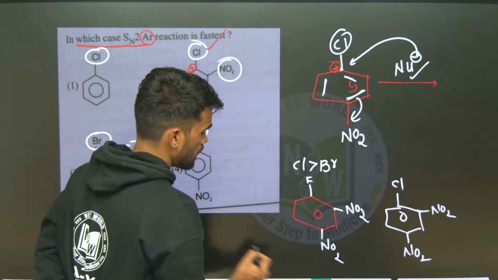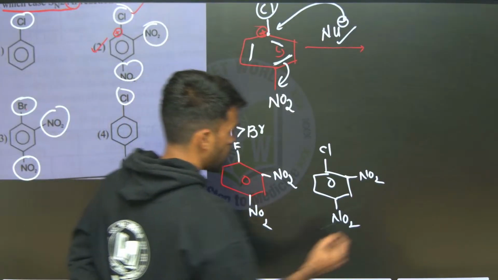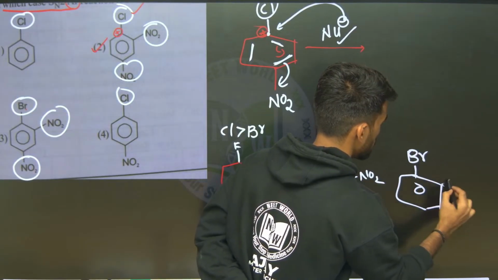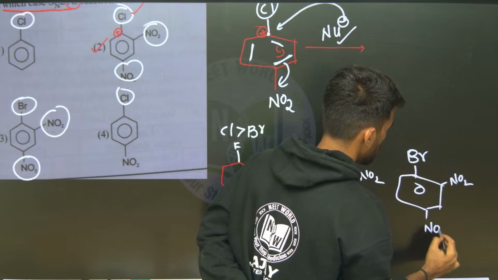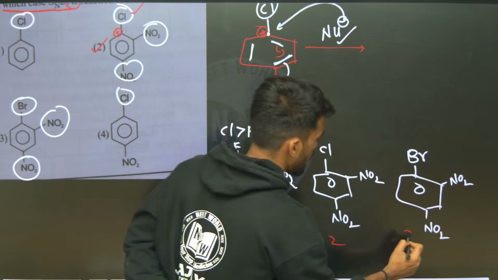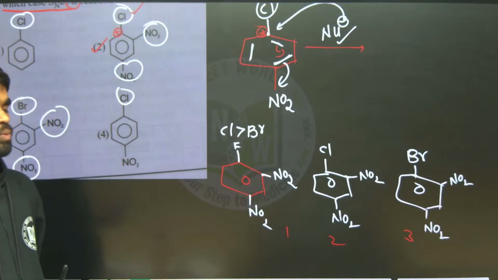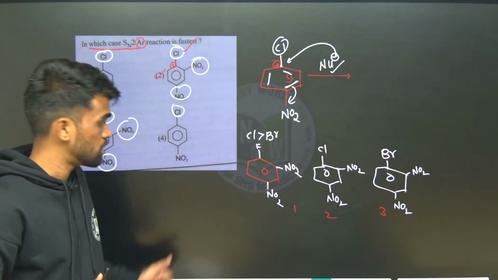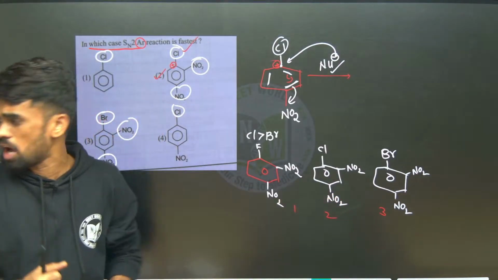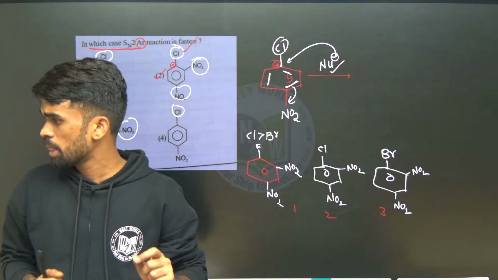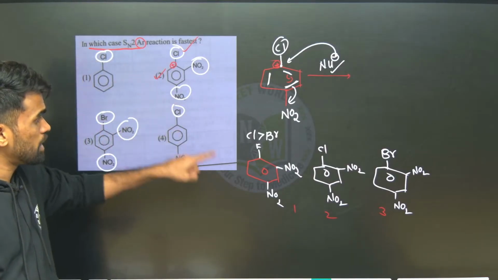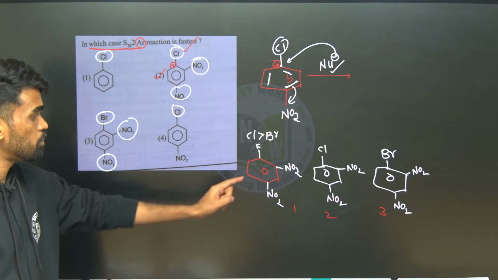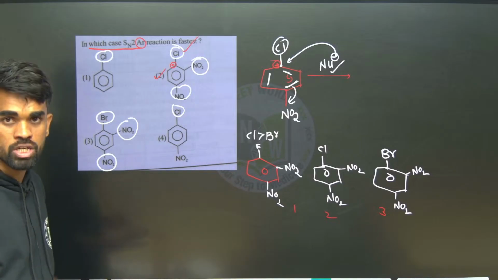Along with this we also have one more, bromine, NO2 here, NO2 here. Out of these options 1, 2, 3, tell me which is more reactive in the aromatic nucleophilic substitution reaction. Write the order of these three compounds in the options. I will be looking into it. You can see I already explained whatever information you need for solving this kind of question. This is a previous year question also. A similar kind of question came in the exam.